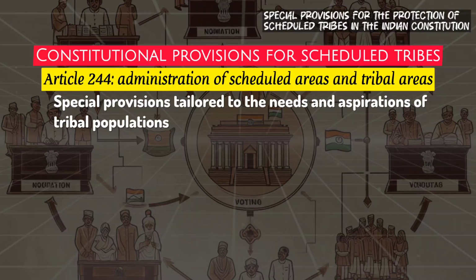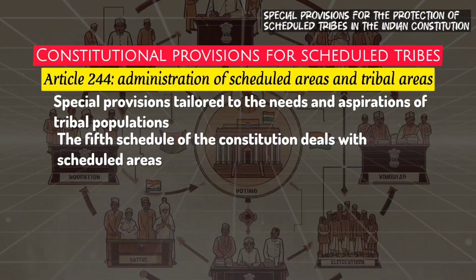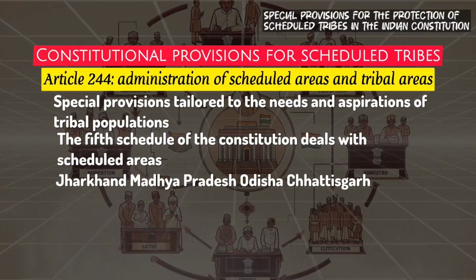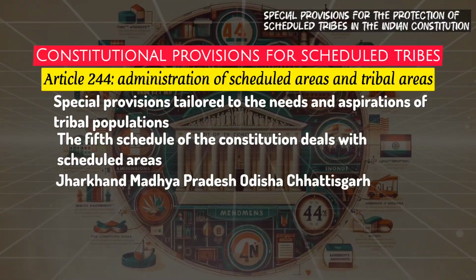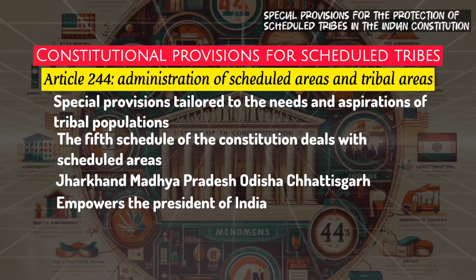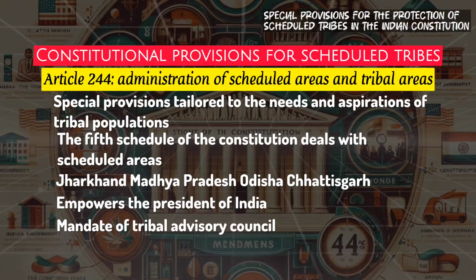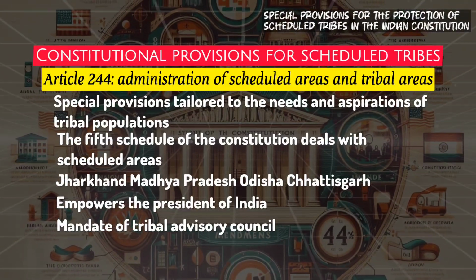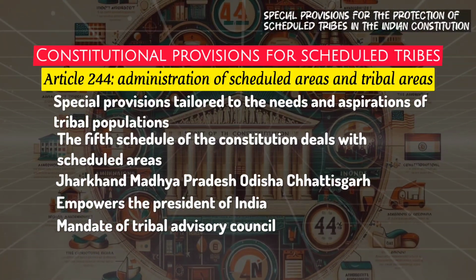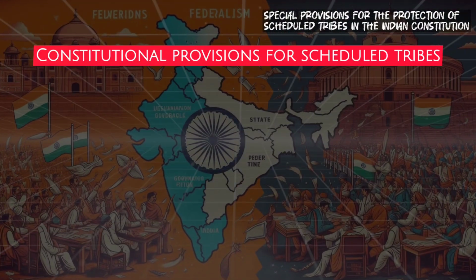For example, the 5th Schedule of the Constitution deals with the scheduled areas, which are primarily found in parts of states like Jharkhand, Madhya Pradesh, Odisha, Chhattisgarh, and others. It empowers the President of India to declare areas as scheduled areas and mandates the creation of a tribal advisory council in states with significant tribal populations. These councils advise the government on policies related to the welfare of the tribes.